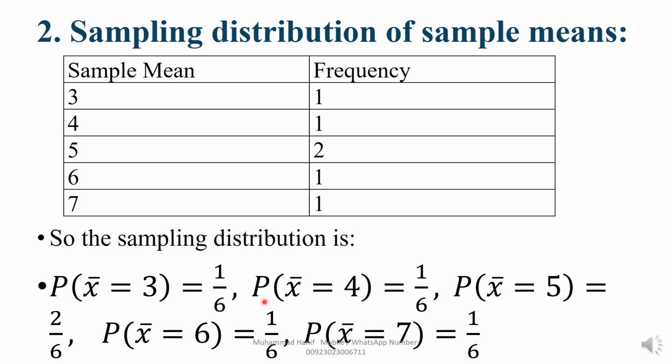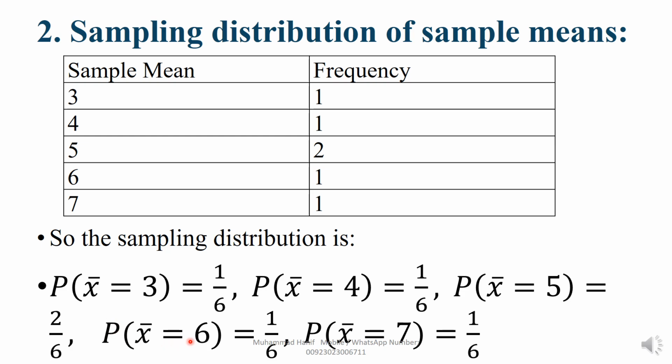Same process. P of x equal to 4. You can see here 4. What is the frequency? 1. So 1 divided by 6. Now x equal to 5. What do we get? 5 has frequency 2, so 2 divided by 6. You can see here, we write 2 divided by 6.